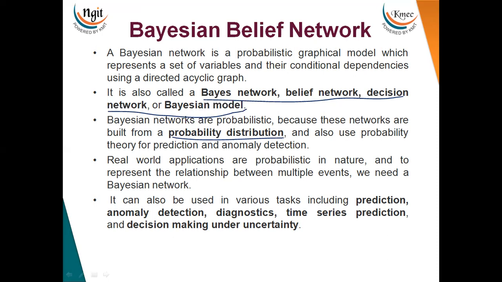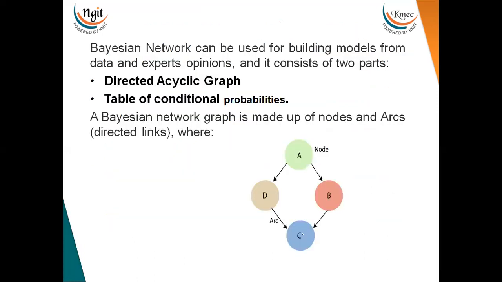It is used for real world applications like diagnostics, time series prediction, or decision making under uncertainty. That is, the probability of some event happening is called certainty, and if there is no probability of the event happening, that is called uncertainty. Based on the probability value, you can find out the certainty or uncertainty.